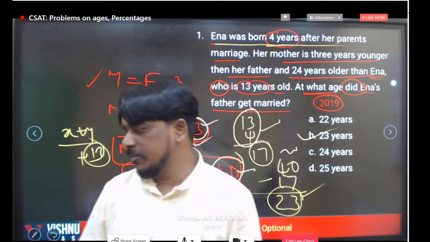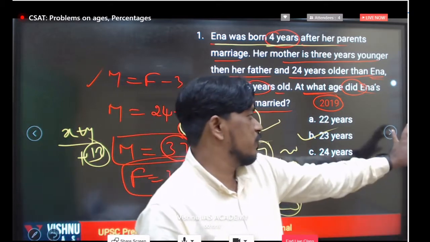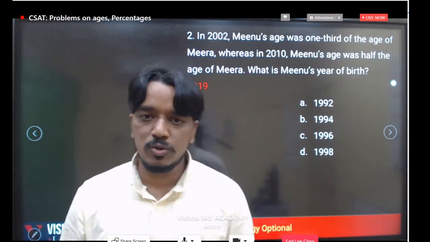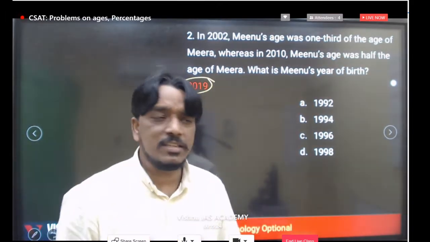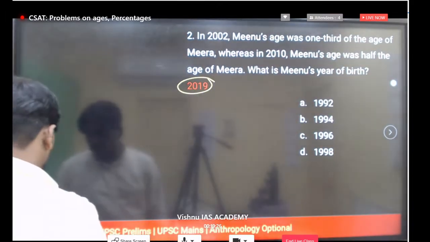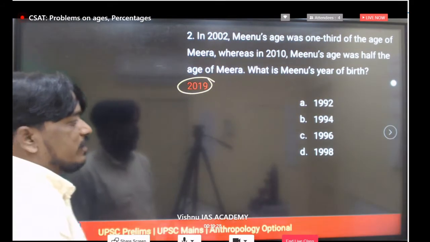Based on the same concept, we'll see one more previous year question here. Everyone try to solve. This question is taken from 2019. Very easy, simple data is there. Try to understand and try to find the right answer for this question.